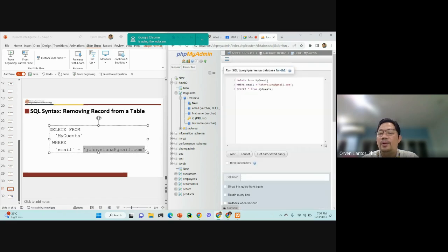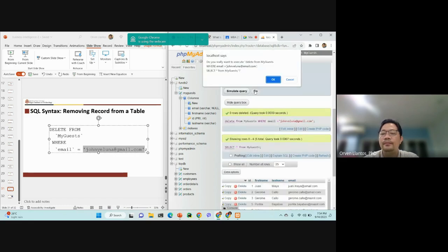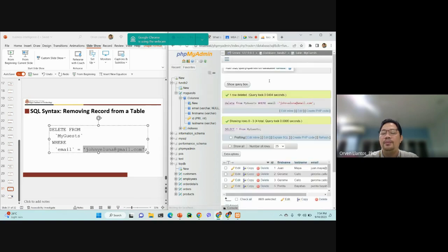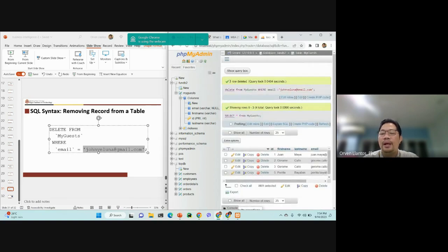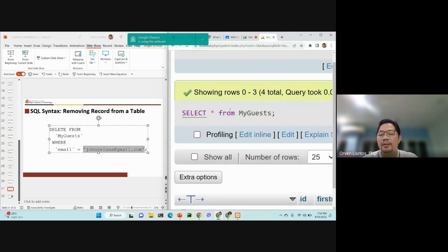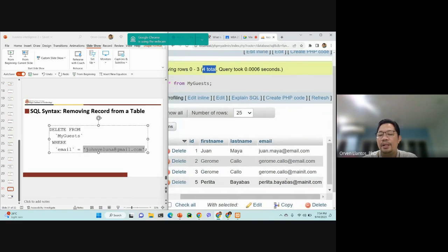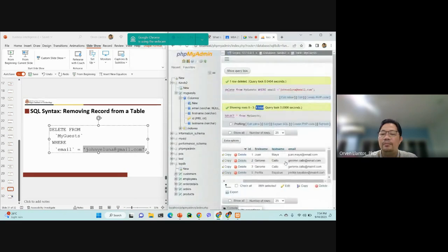However, if we edit this, let's say email.com, and when we run, and I'm sure, we now have a message saying that we have deleted 1 row, and we are only shown 4 rows in total as retrieved from our database. So that is the power of the delete operation. So that is the CRUD.